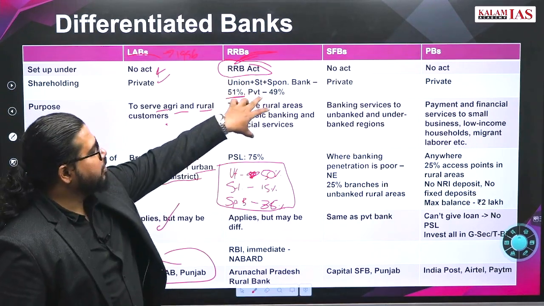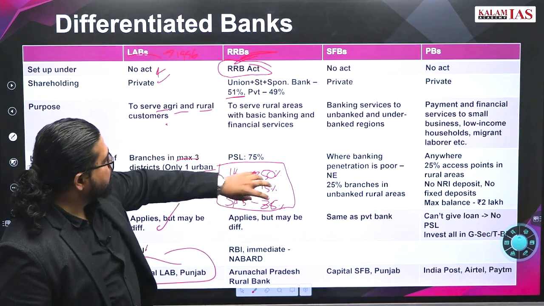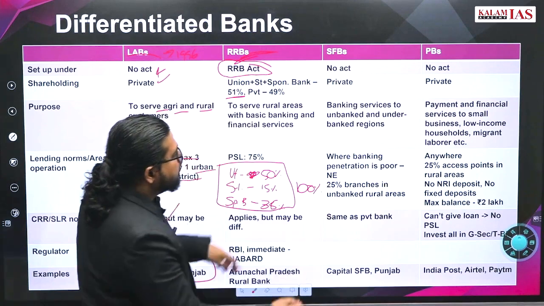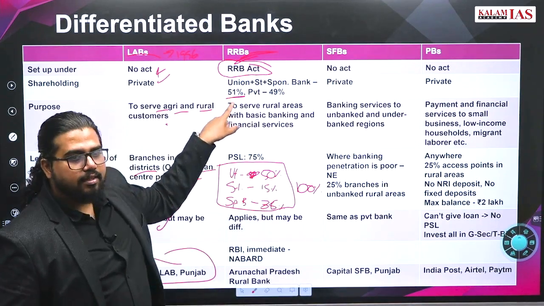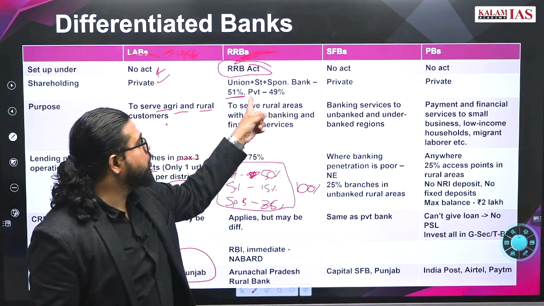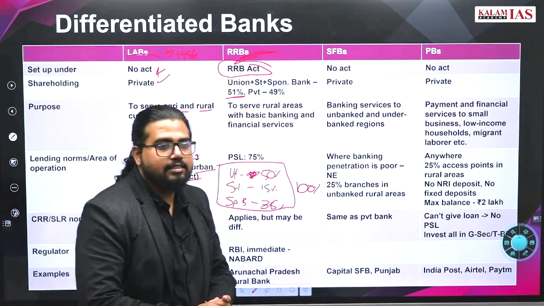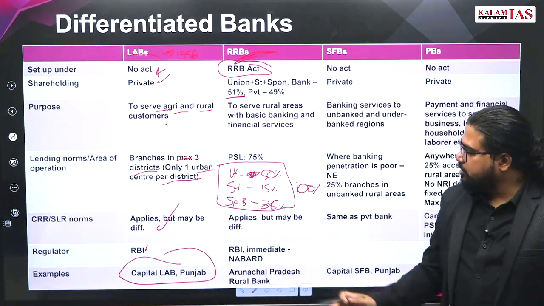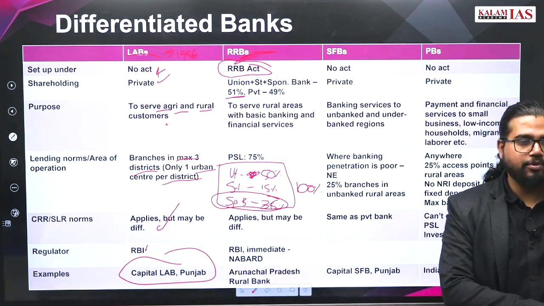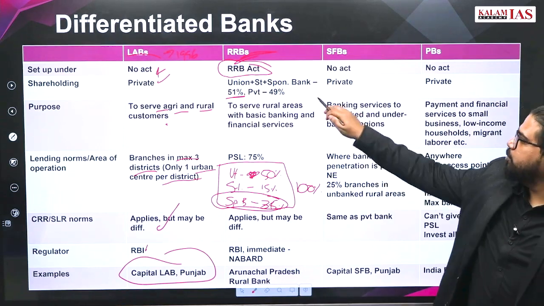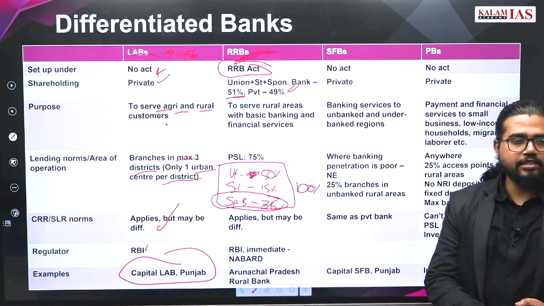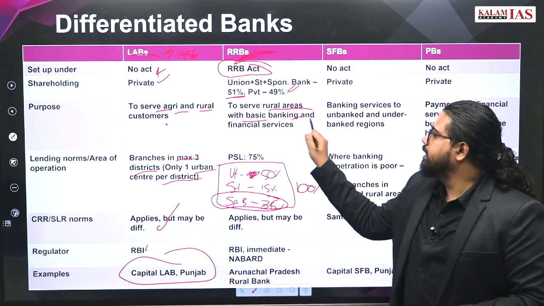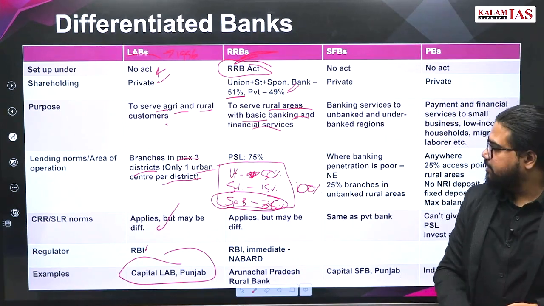But recently some reform happened and said that these three can combine, their earlier 100% could be reduced to 51%, and the other 49% ownership could be offered to private banks or private entities. So now the private role in RRBs has increased a lot, otherwise only one sponsor bank was responsible. This might improve their performance, competitiveness, services offered. Otherwise, what is their basic purpose? To provide rural areas with basic banking services and financial services.